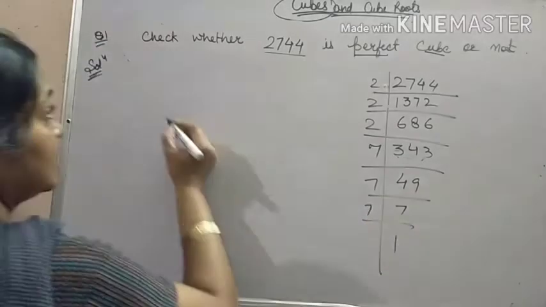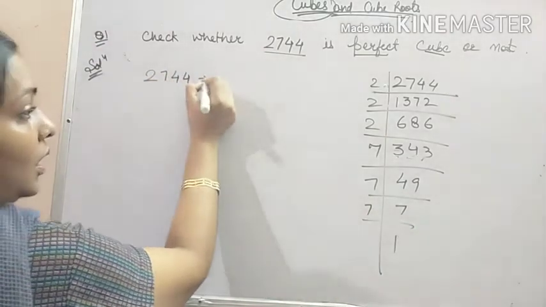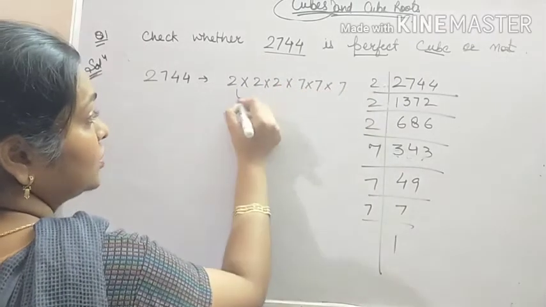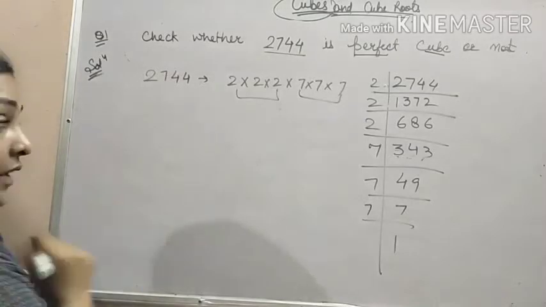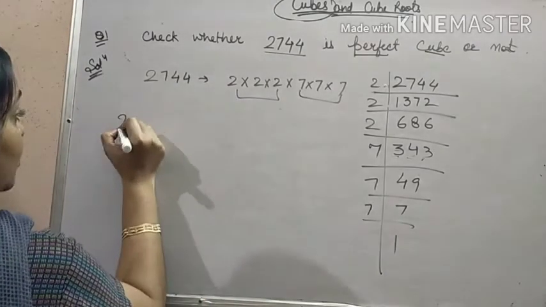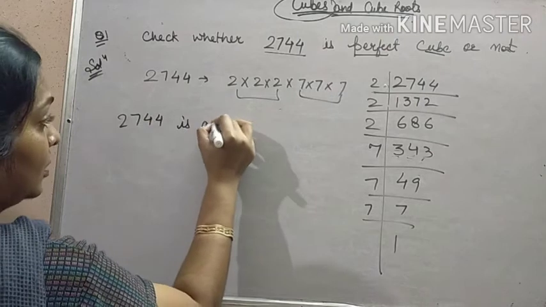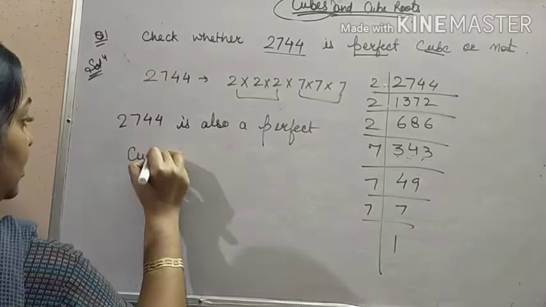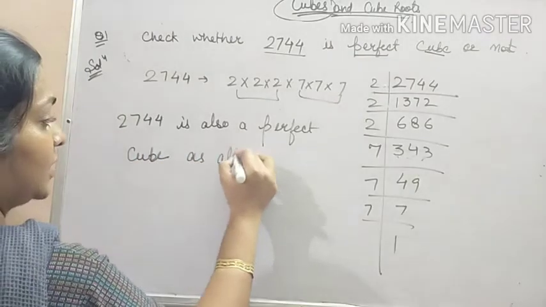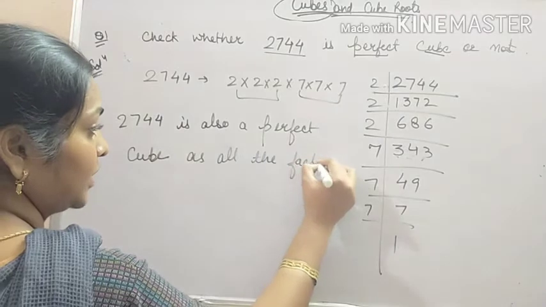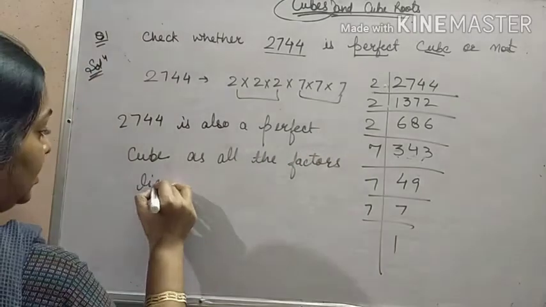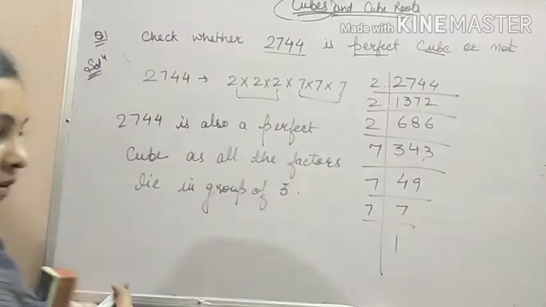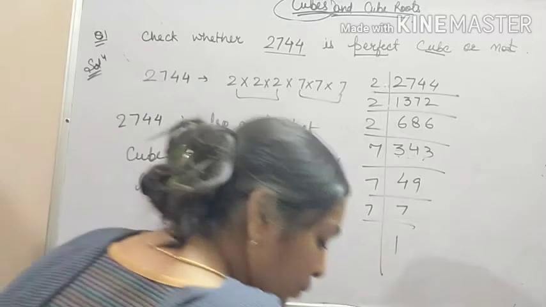Luckily we are getting this as also a perfect cube because we are having 2 groups of 3 factors each. So 2744 is also a perfect cube as all the factors lie in groups of 3. Is that clear? Let us take one more example.